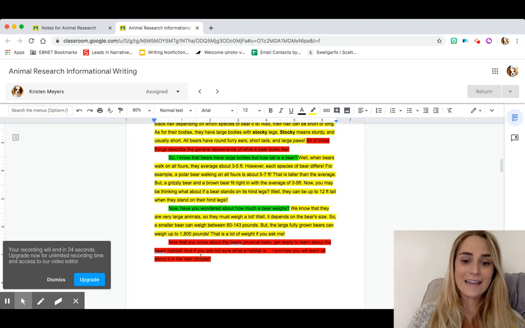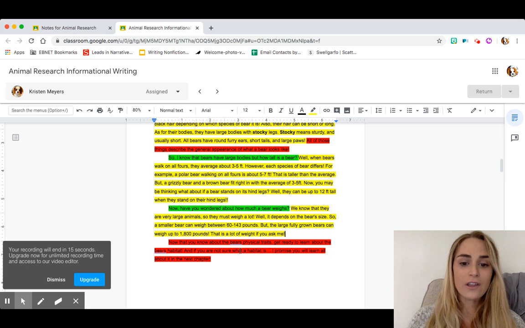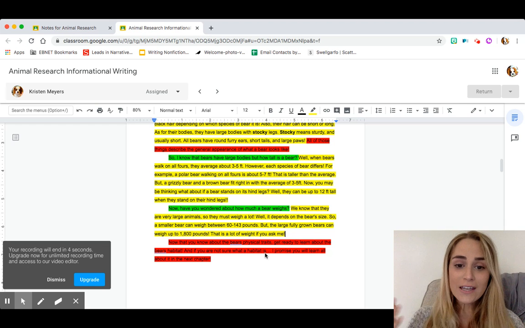And then lastly, I need to close this chapter out. Make sure you are doing that. Make sure you have done that. Get them ready for the next chapter, right? Now that you know about the bear's physical traits, get ready to learn about the bear's habitat. If you're not sure what a habitat is, I promise you will learn all about it in the next chapter. So make sure you have all of this and good luck. Work on this today.